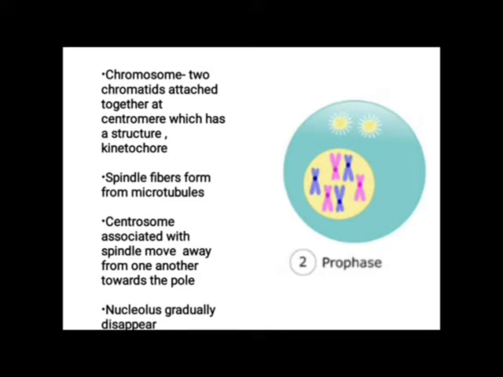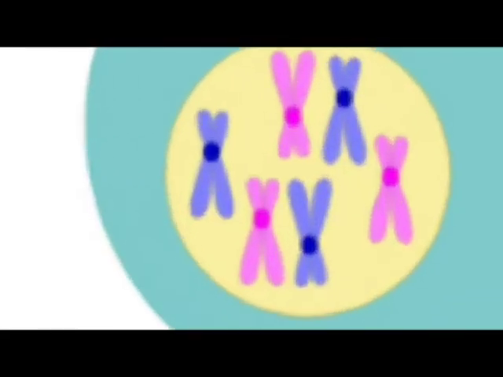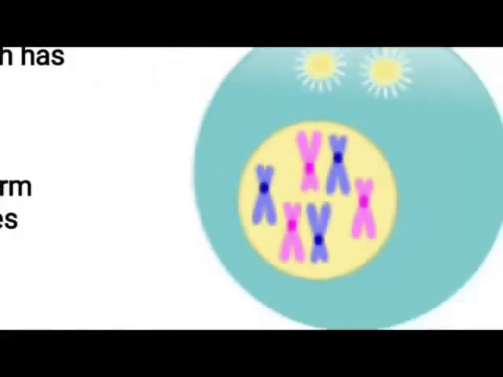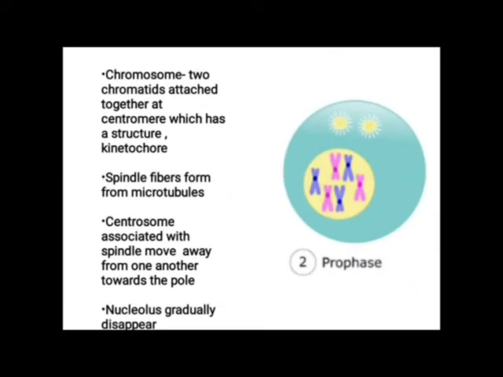Two chromatids are attached together at a centromere, which has a structure called the kinetochore.